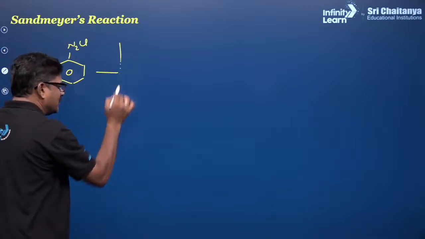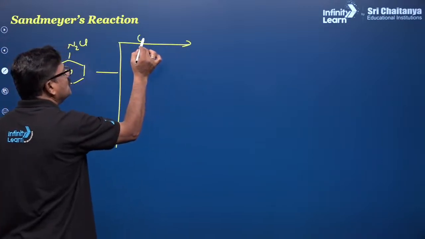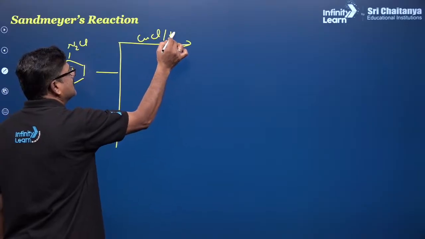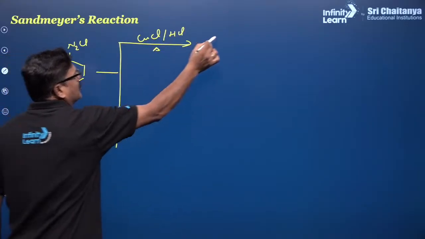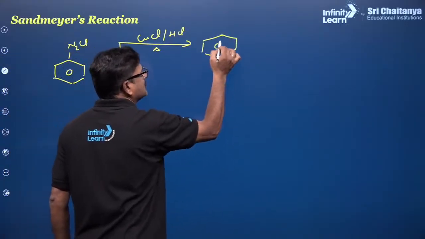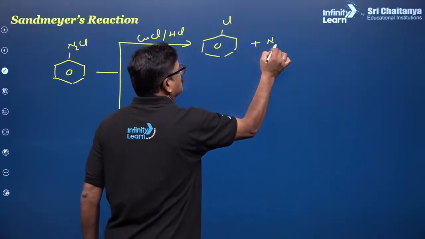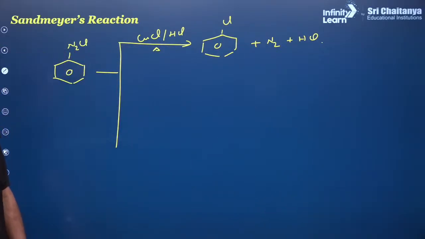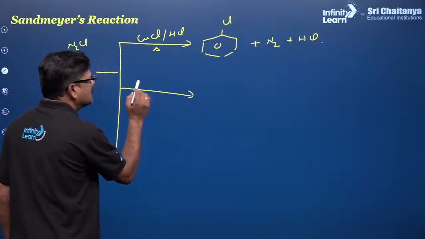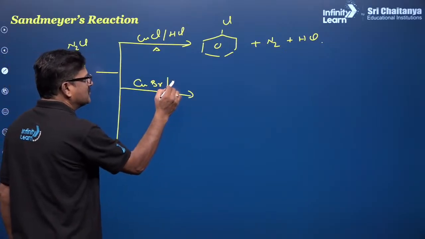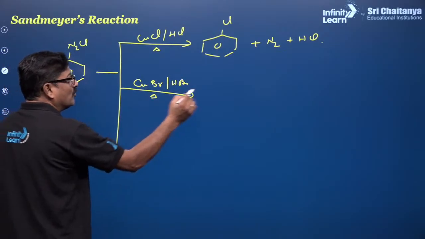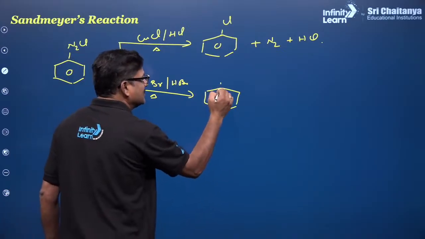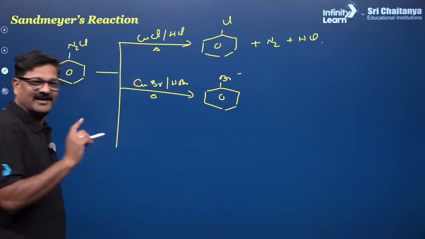It can be treated with CuCl and HCl, with heating, and you are going to get chlorobenzene plus N2 plus HCl. So this is what is called a Sandmeyer reaction. You can use CuBr and HBr as well. This is also a Sandmeyer reaction.